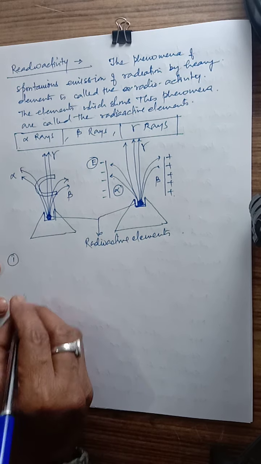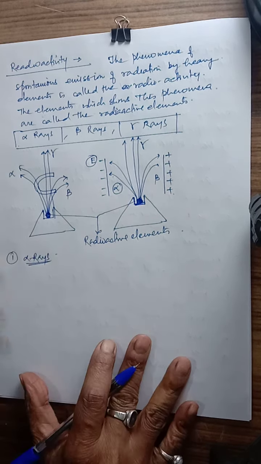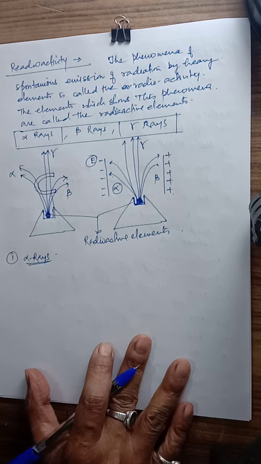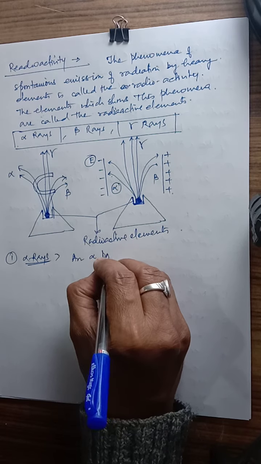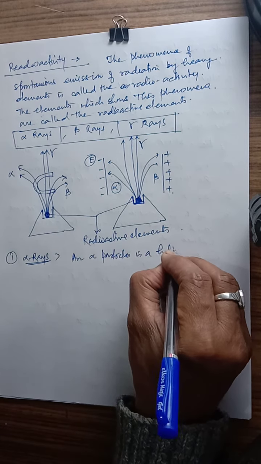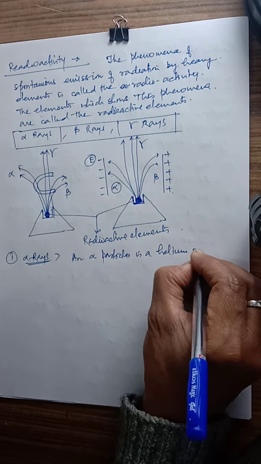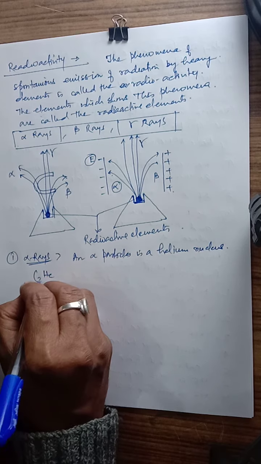First of all, we'll talk about the alpha rays. An alpha particle is a helium nucleus. Helium nucleus means He 2 4.